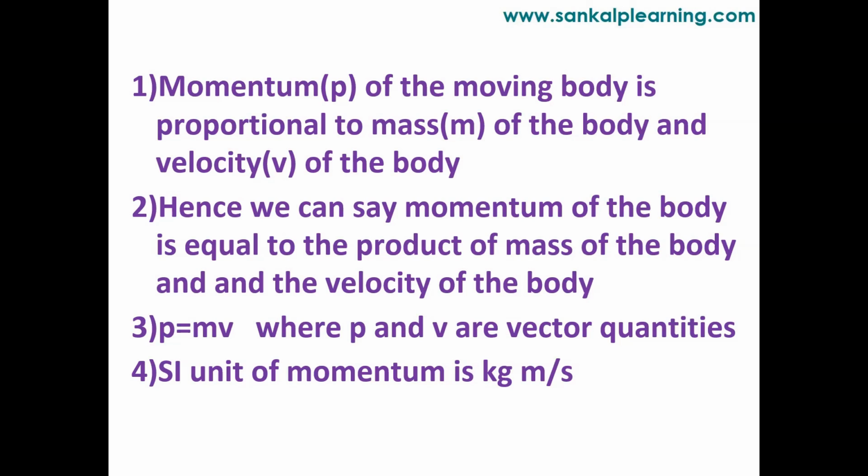Just now I gave you an example where we have two objects of different masses. We require more force for the larger mass. Similarly, one more example: consider two objects having the same mass, one moving very fast and the other moving very slow. Where do you require more force? You require more force to stop the object which is moving with higher velocity. More the velocity, more the force required. So the conclusion is that the product of mass and velocity is called momentum.